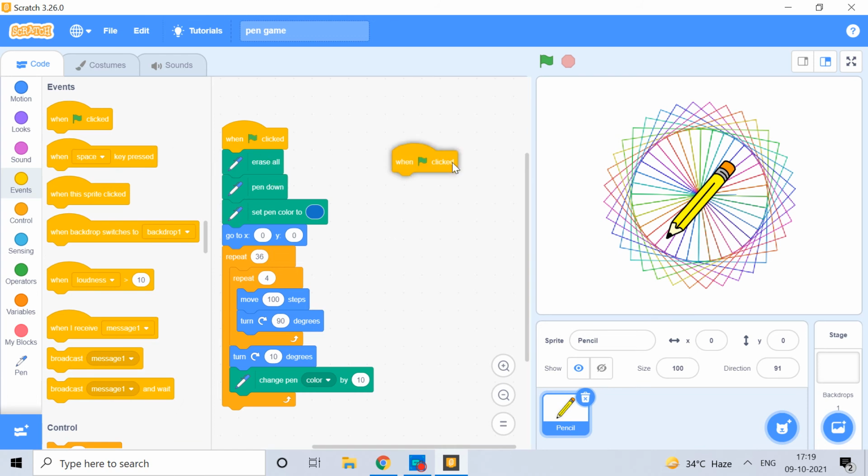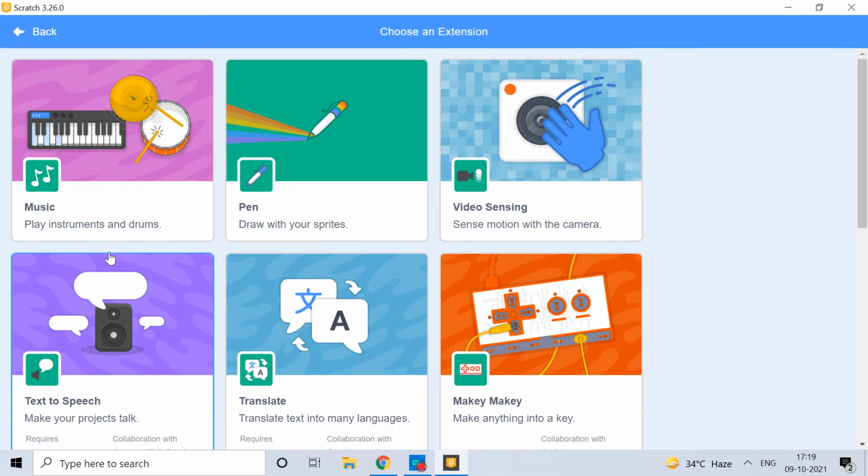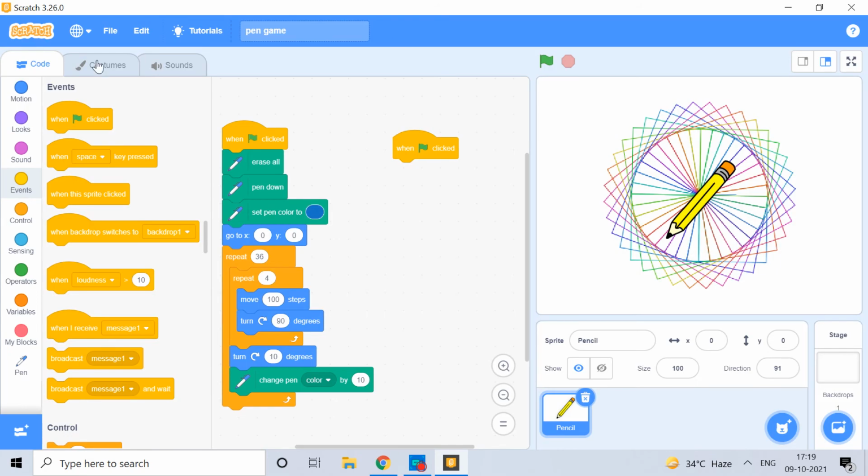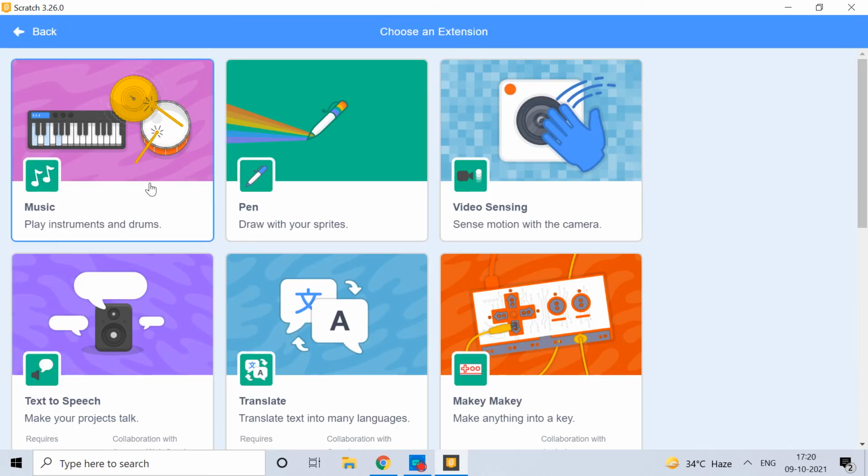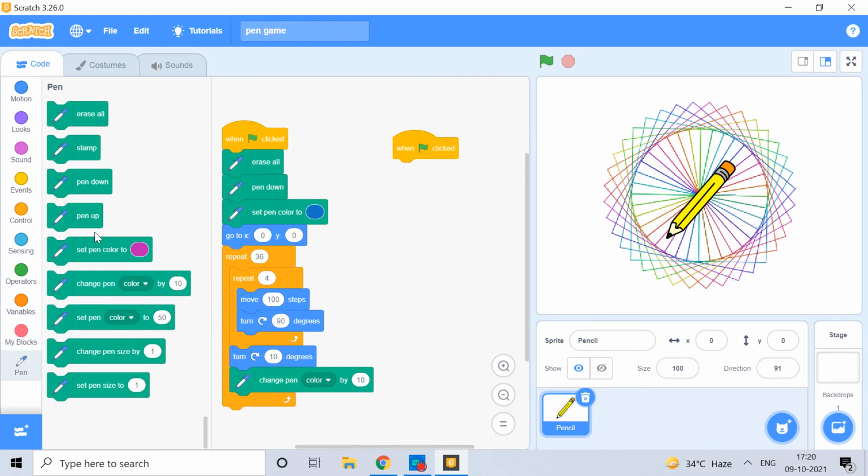So when flag clicked, then if you don't have the pen blocks already, just click on add extension, then pen. Then erase all, then pen down, then set pen color to blue.